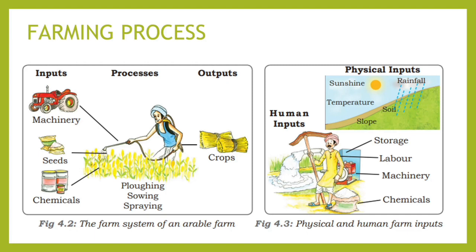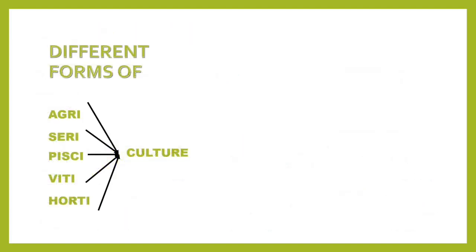There are also physical inputs, like sunshine, temperature, rainfall, soil, slope. And human input is also involved: storage, labor, machinery, chemicals. All these things are required for a farming process.